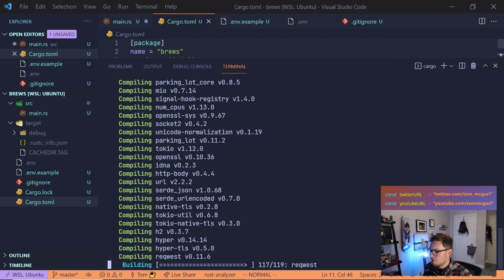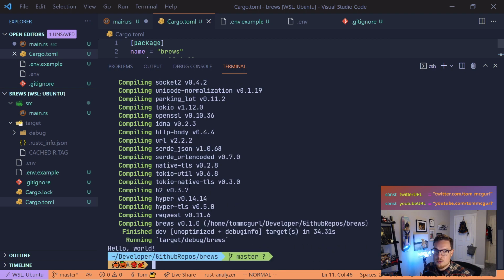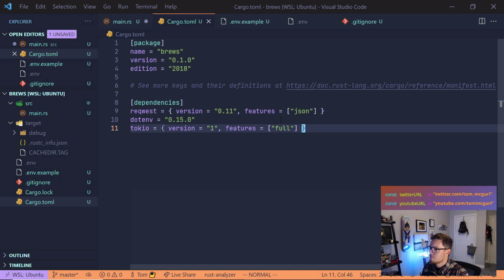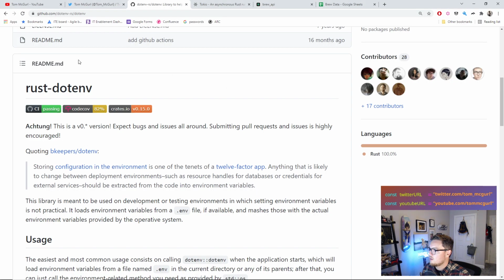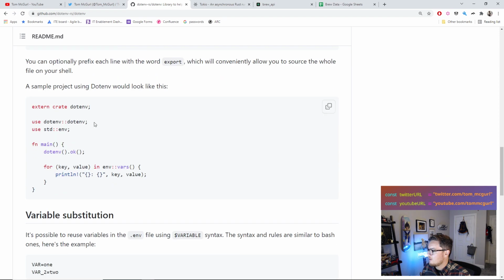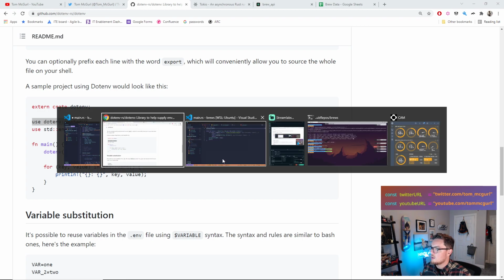We'll be using that as well. And I don't think we need to declare that as a dependency because I'm pretty sure since Tokio pulls it in, we'll just be able to use that directly. But if not, we'll just pull it in. We'll see what happens. So, all right, so our hello world still runs. Let's go back because we didn't save. Let's save this. Okay, so now what we're going to do is we're going to pull in dotenv because we're going to try to pull in from that env file. So let me go back to where we have it here. So we're going to do use dotenv, and we're going to just pull that right into our thing here. So let's do use dotenv.